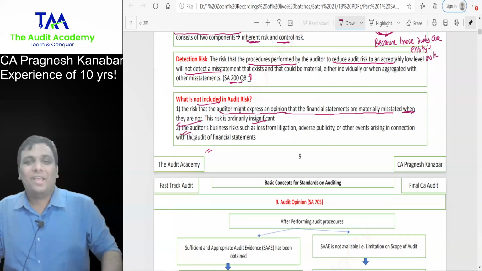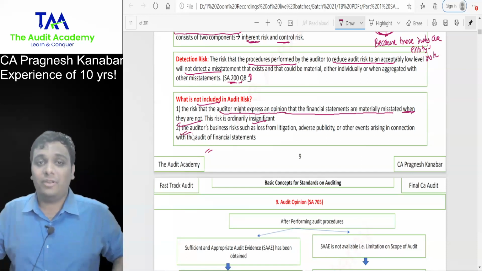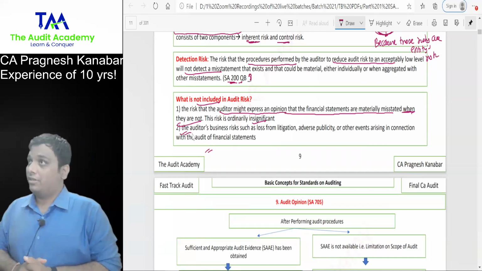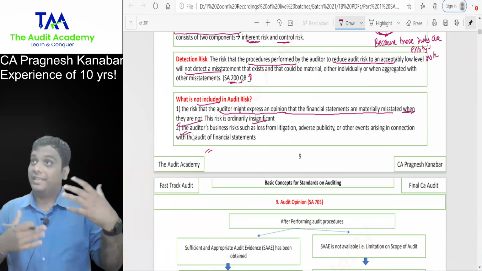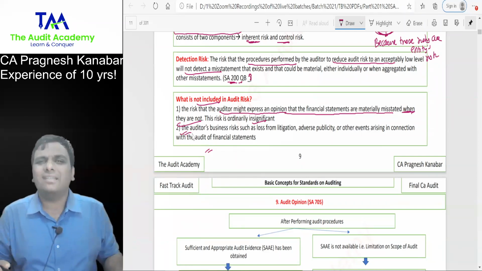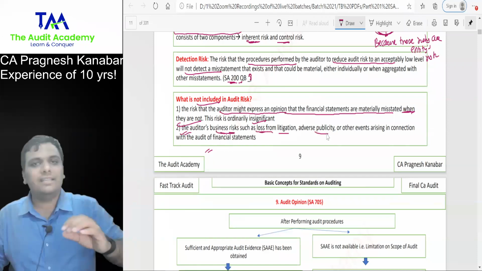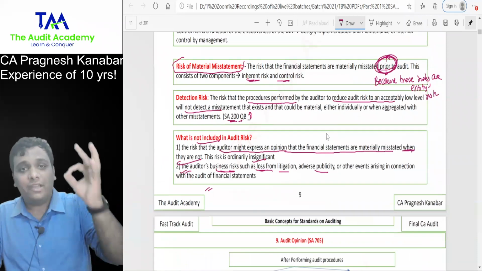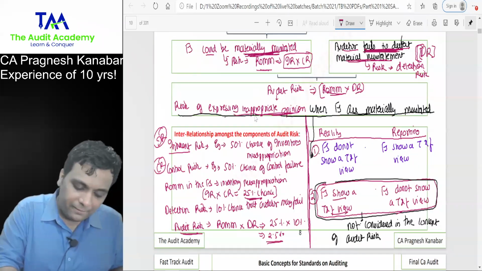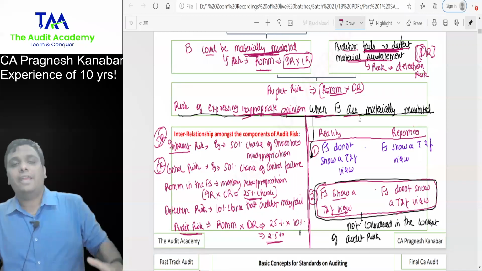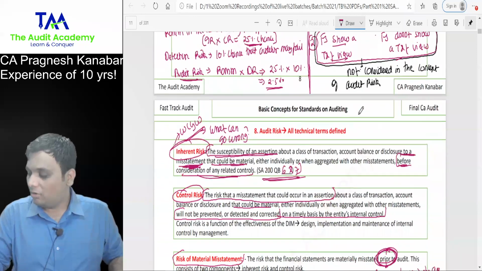Second, audit risk is a technical term related to the process of auditing. Audit risk does not mean the auditor's business risk. What if the client does not give us our fees? What if the client does not cooperate with us? We are not talking about the business risk of the auditor. The auditor's business risk, such as loss from litigation or adverse publicity, is not discussed in audit risk. In fact, in audit risk, only one possibility is discussed, and that is the risk of expressing an inappropriate opinion when financial statements are materially misstated.